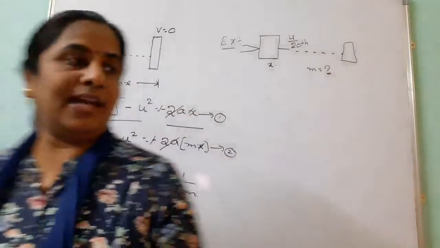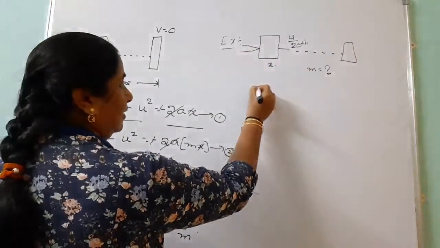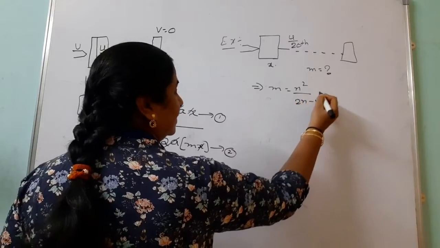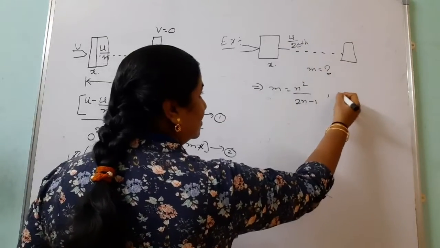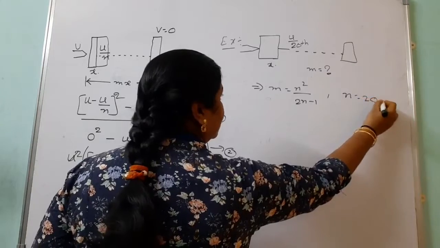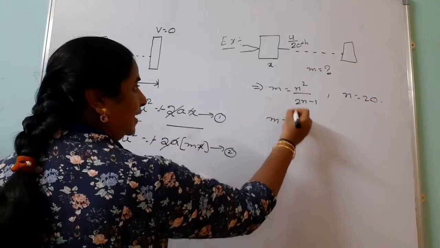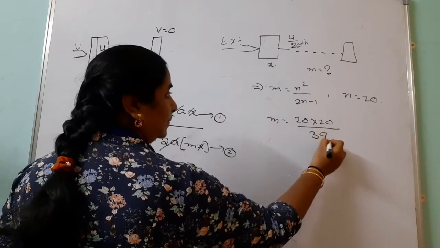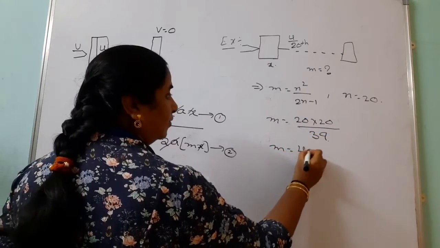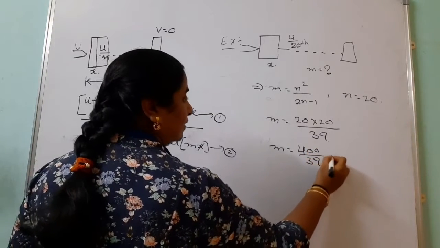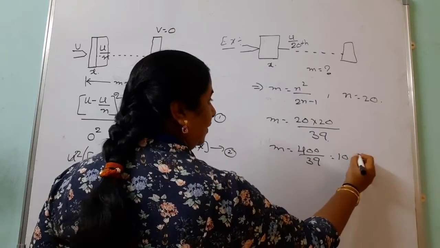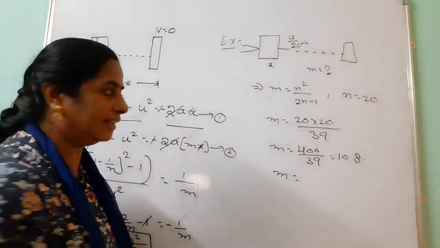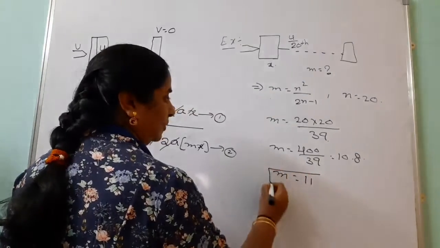Now we can use this expression directly: m equals n square by 2n minus 1. Here n is the fraction of velocity it is losing, 20th, so n equals 20. So m equals n square, 20 into 20, by 2n minus 1, which is 39. After simplification, 400 by 39, which is 10.something, about 10.8. So we require 11 planks to stop the bullet.